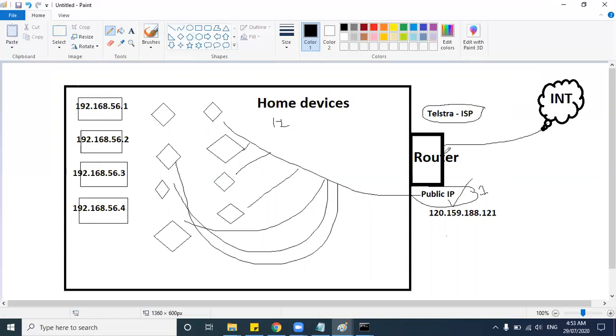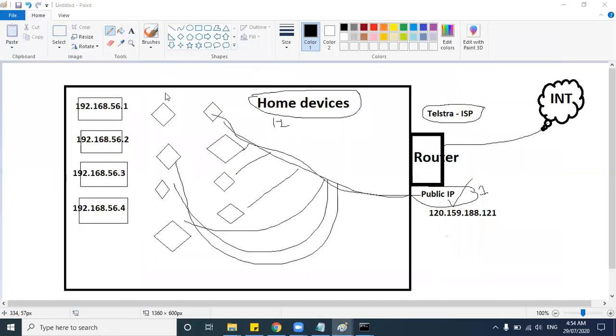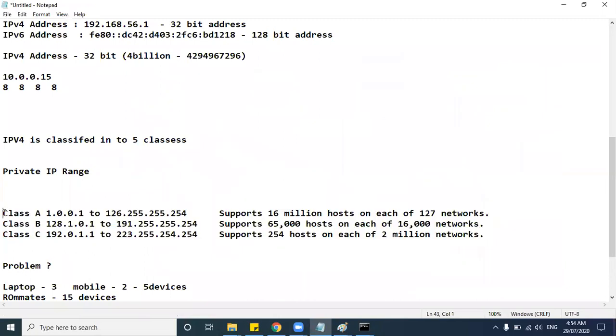The router takes the responsibility of connecting all these other devices to the internet through this public IP address. This is how the private network came into the picture, to resolve the issue of IP address overlapping and IP address limitation.